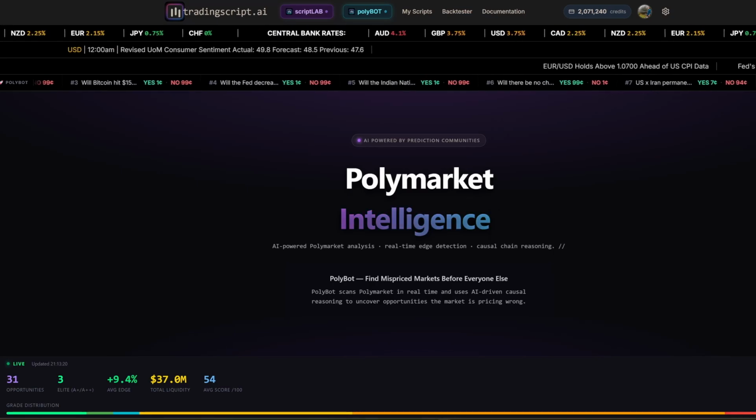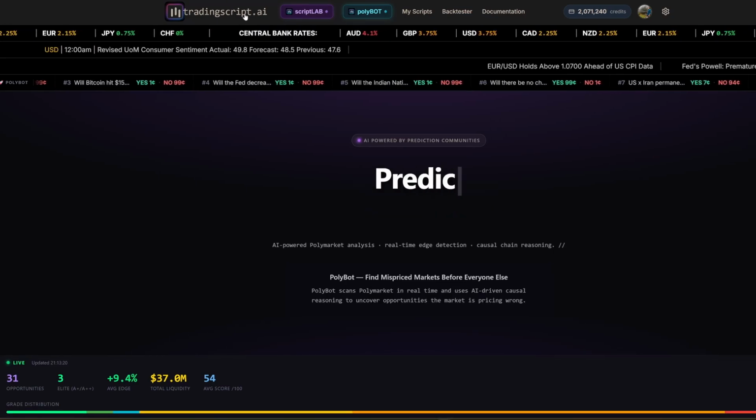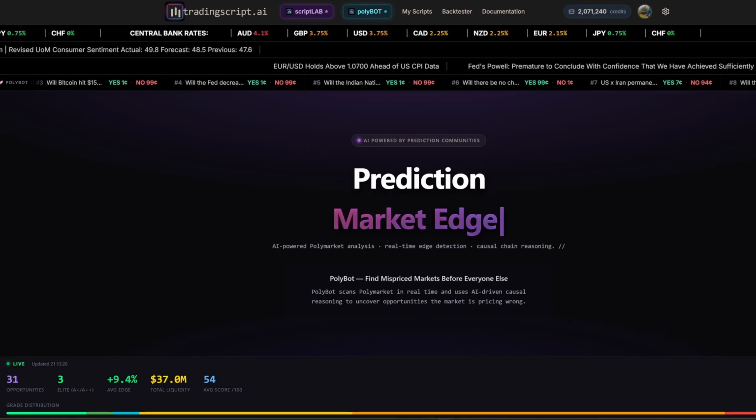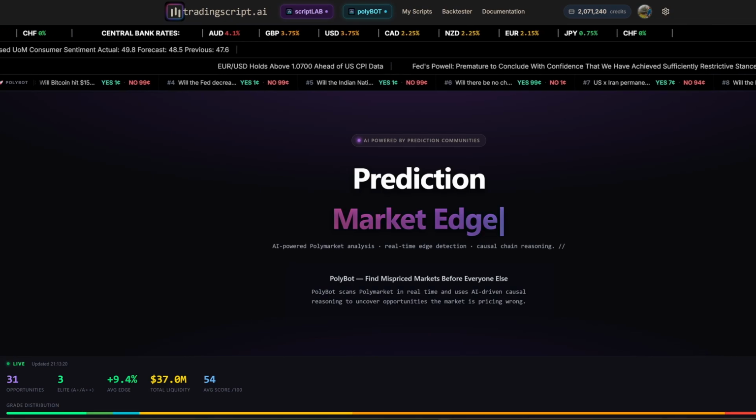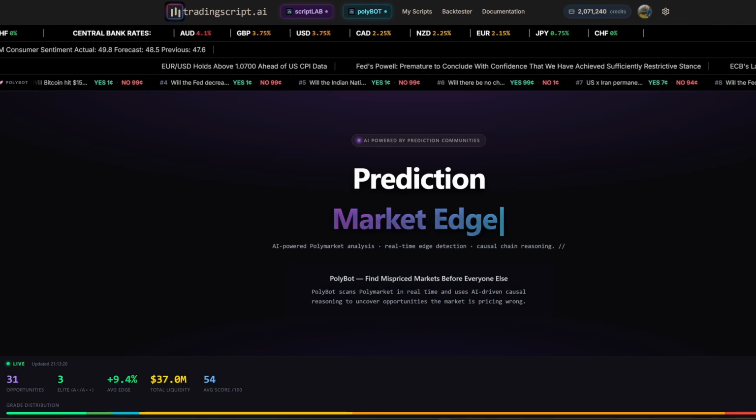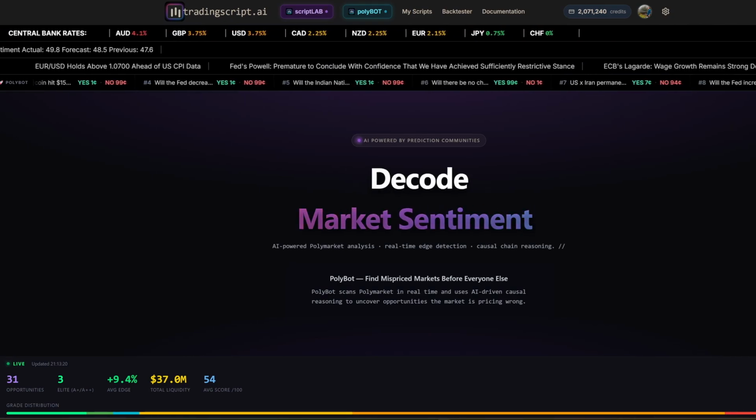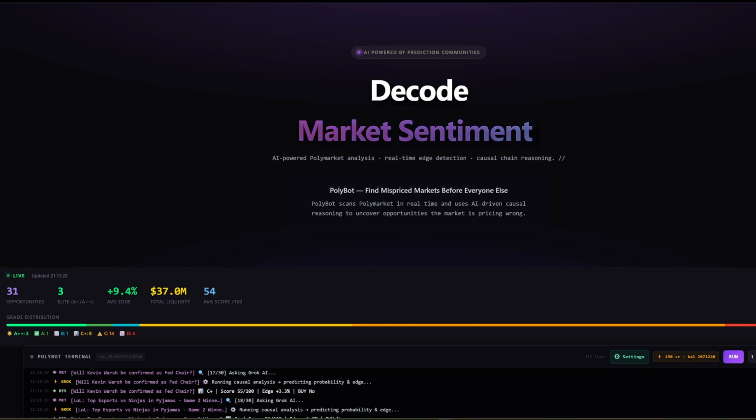So how do you use it? It's super simple. Just go to tradingscript.ai. You don't need to know how to code. You don't need to understand the math behind it. You just read the case reports, see what makes sense to you, and go place the trade on Polymarket yourself. It's a tool I built because I needed it for myself, and I think other people on Polymarket could find it genuinely useful. If you've been on Polymarket feeling like you're just guessing half the time, try it out.